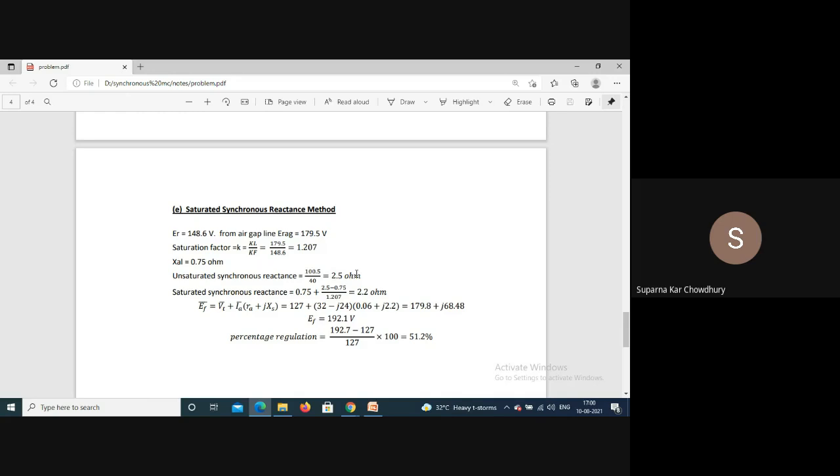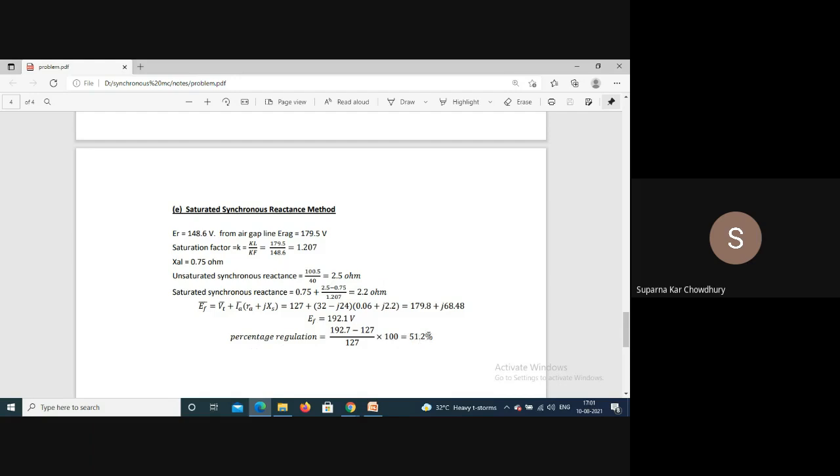This portion is the armature reaction component, which has the saturation effect. So this divided by 1.207. So the saturated synchronous reactance will be 2.2. So from the same equation, instead of XS, we put XSS. So the regulation is 51.2.